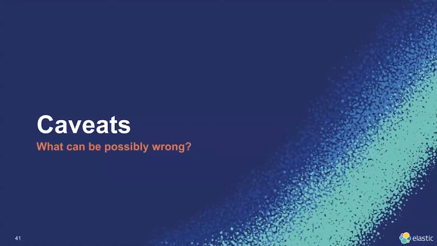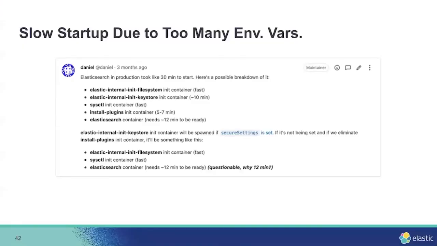And also, while we are doing migration, we have some caveats. So this is some of them that we encounter. First is slow startup due to too many environment variables. This is a fun issue because when we started migrating 100 clusters, we found out that our pods start to be really slow to start. For example, it needs like 30 minutes for the Elasticsearch to be ready.